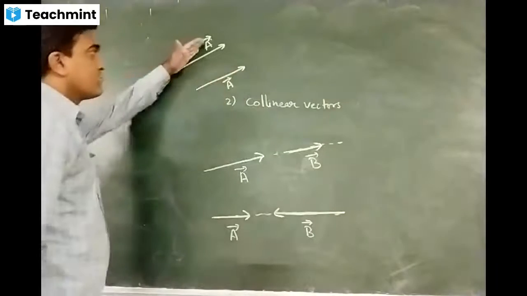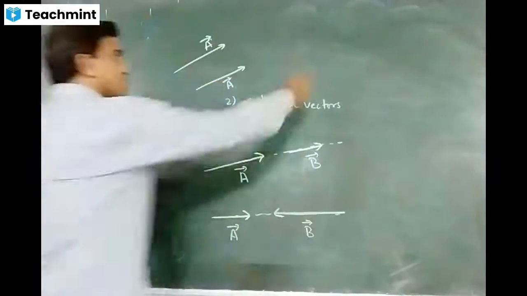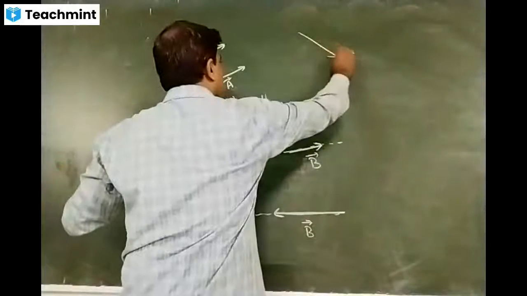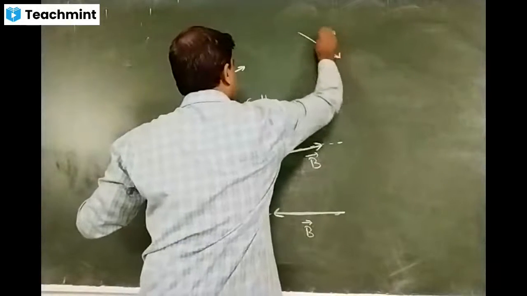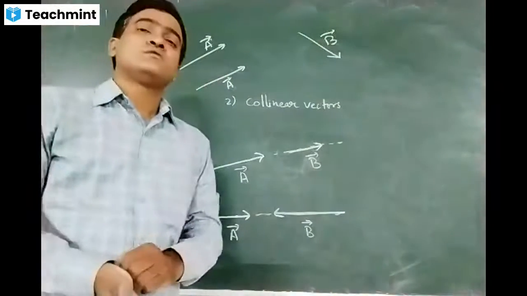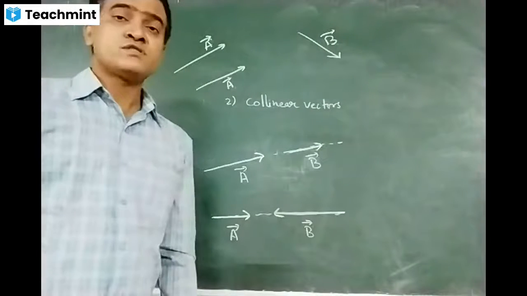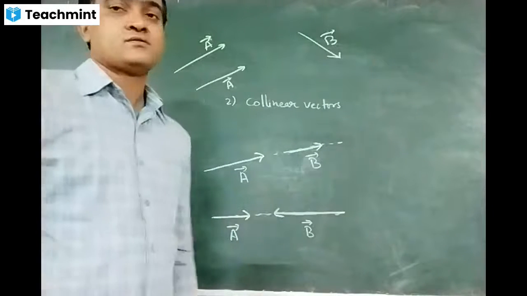Upward or backward. For example, I have a vector B bar. Now if I want to move this vector, how can I move? Without changing its direction, you have to move parallel only.